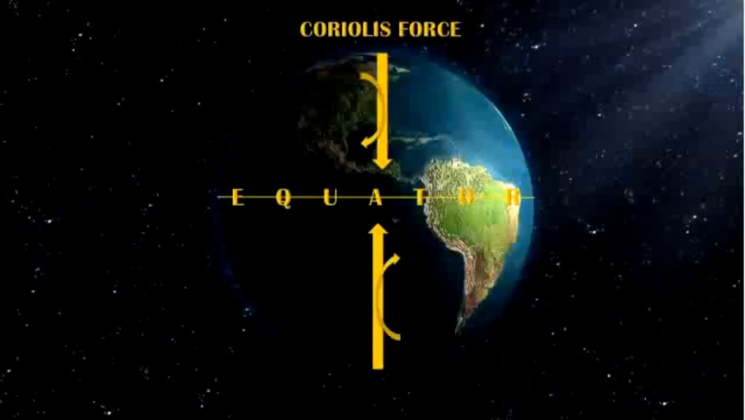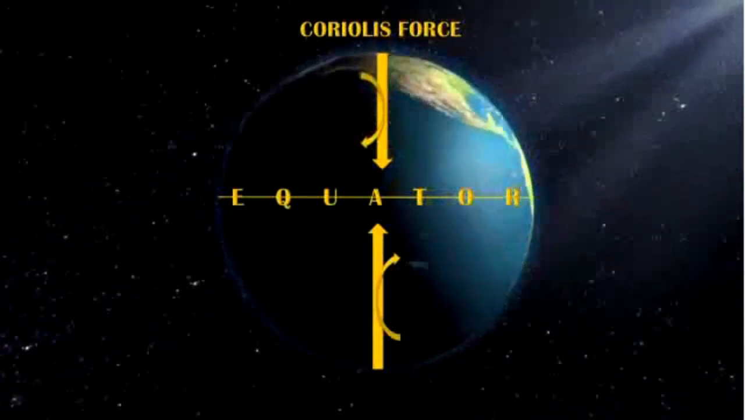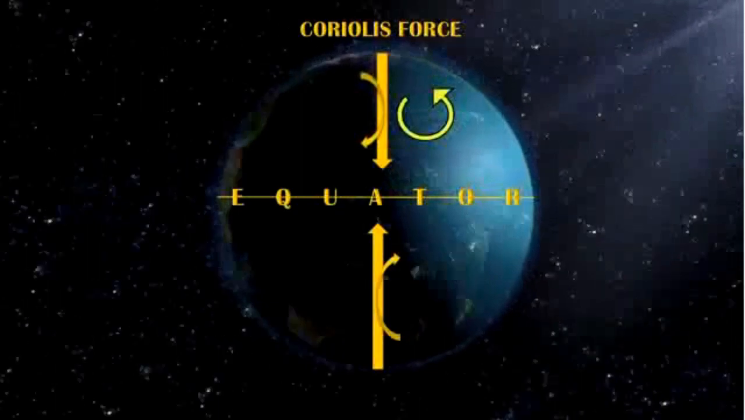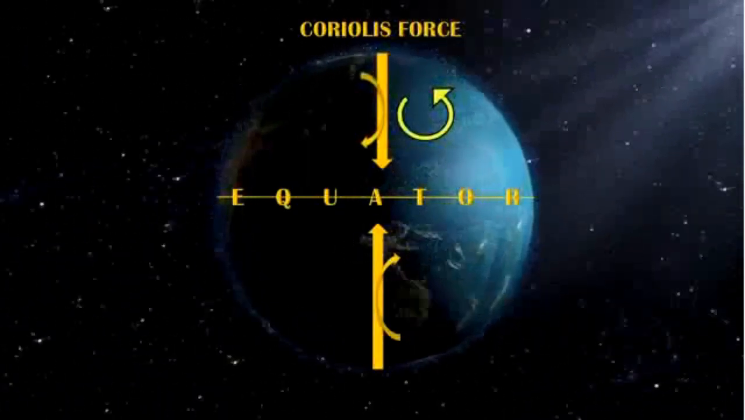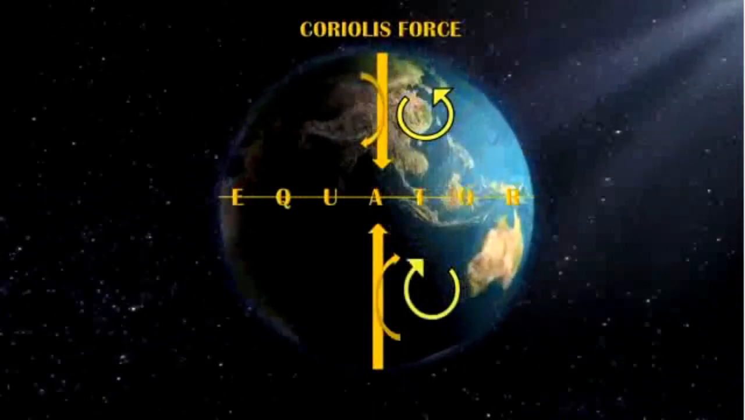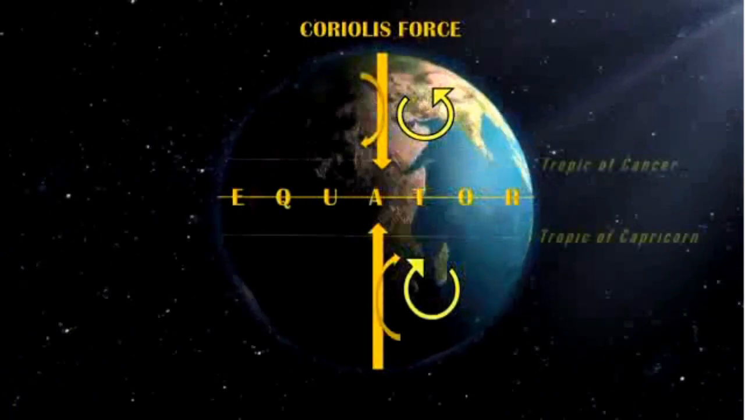Right at this point, the water starts to spin due to Coriolis force. In the northern hemisphere, the cool air rushing towards the center of the storm is deflected to the right. This creates a spin in the counterclockwise direction. In the southern hemisphere, the cool air rushing towards the center of the storm is deflected to the left. This creates a spin in the clockwise direction.